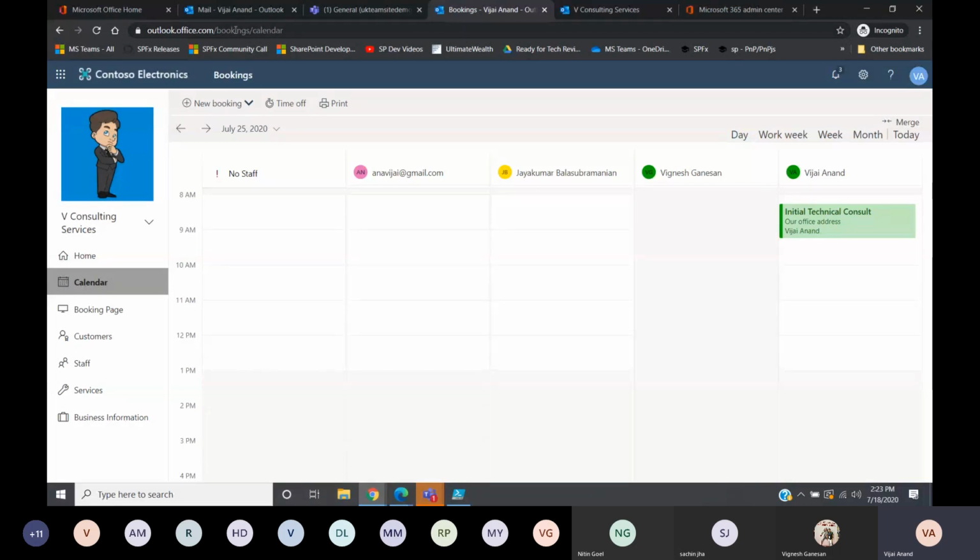From the browser, from office.com, you can come here. So you have all these things: business information. You can add multiple services, you can manage the staff, you can publish the booking page, and you can manage the calendar. And there is one more thing called customers.